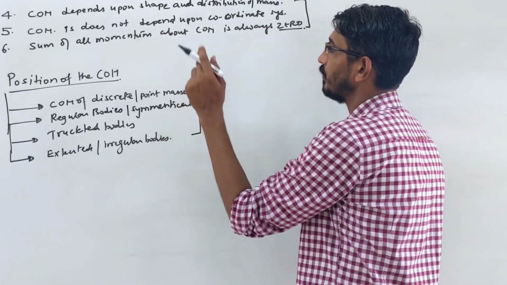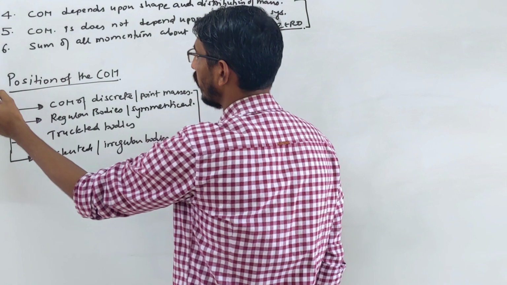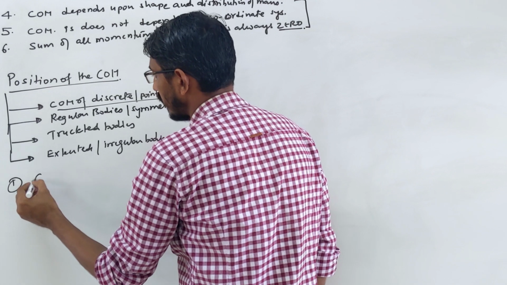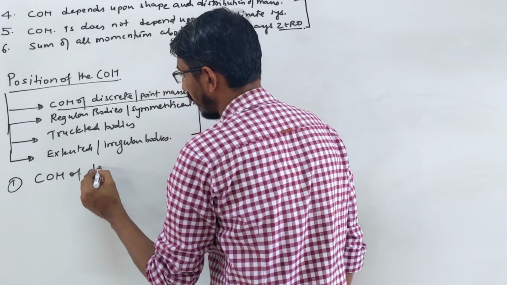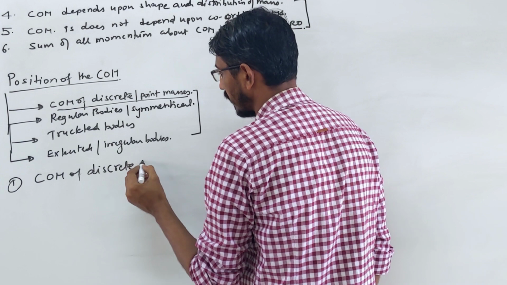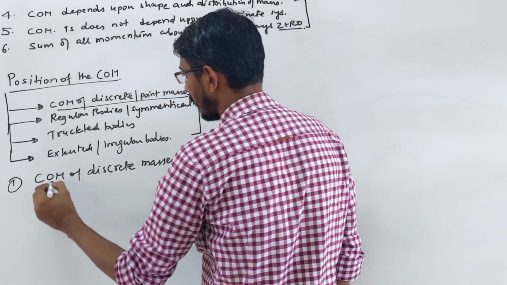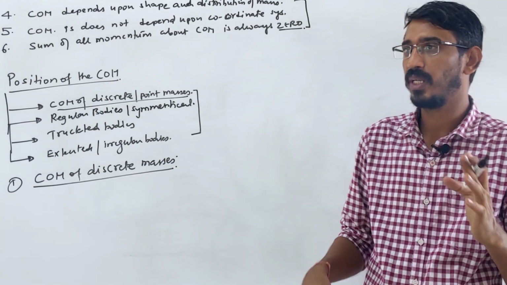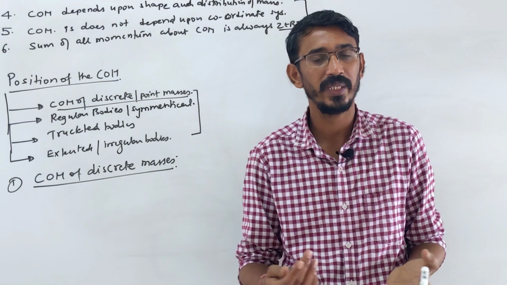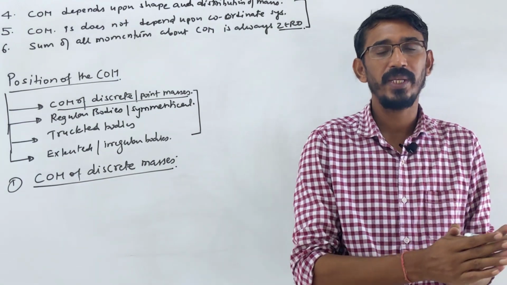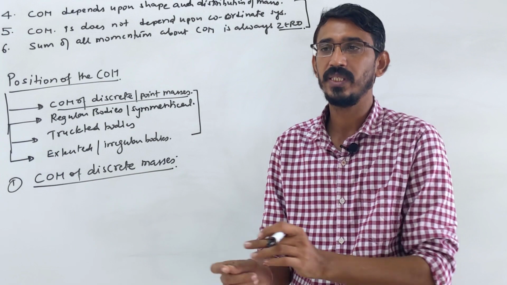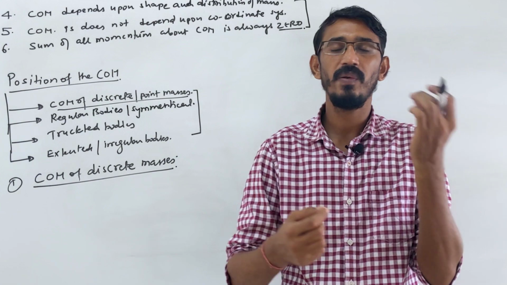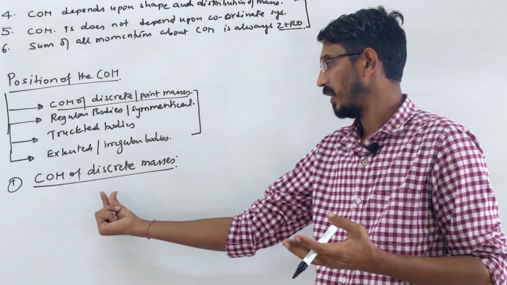So we are learning the first point, our main topic, position of center of mass, and the first type of question: center of mass of discrete masses, or point masses. How to find the center of mass of point masses? When I say point masses, what does that mean? They don't give the name of the shape. They don't say a 2 kg sphere is placed. They say just a 2 kg body is placed at this coordinate, a 5 kg body is placed at that coordinate. They are not giving a name, just 2 kg, 5 kg. We call that simply discrete or point masses.